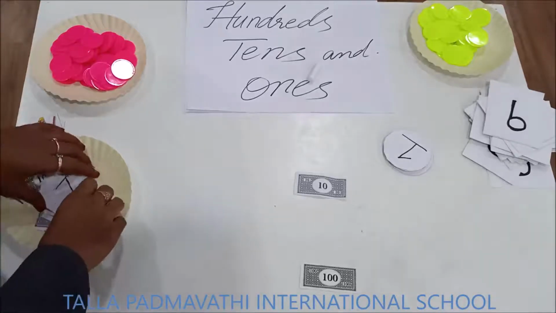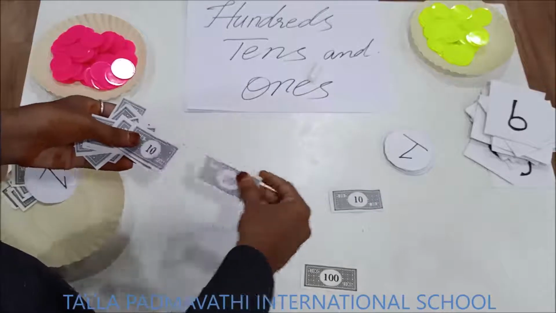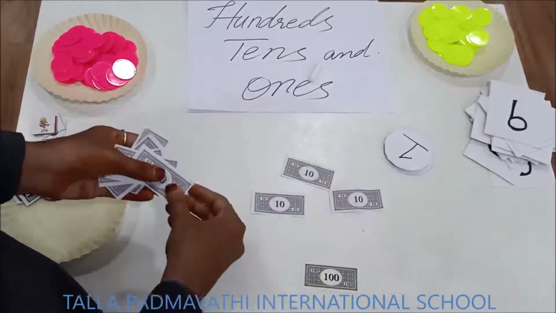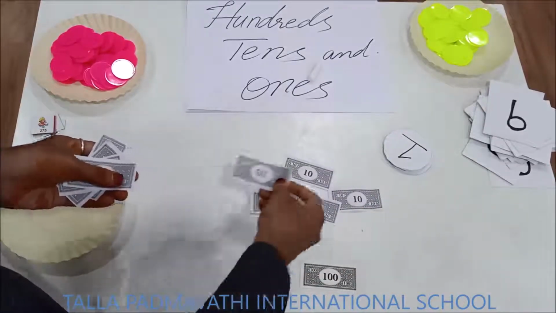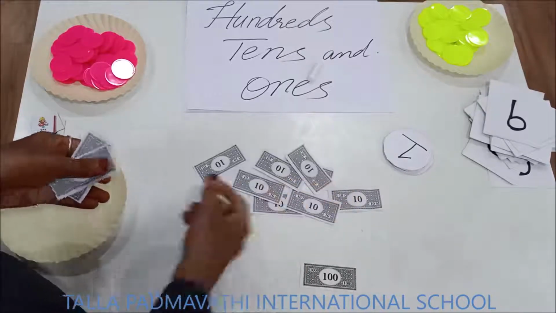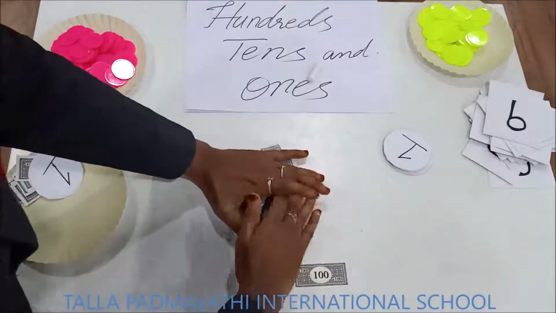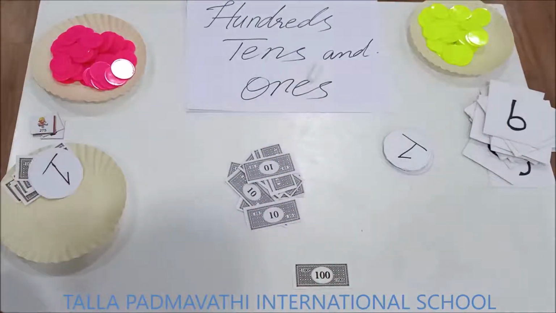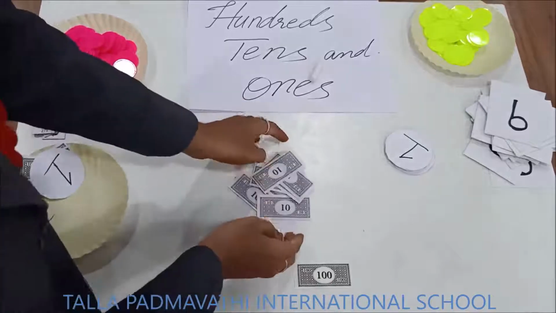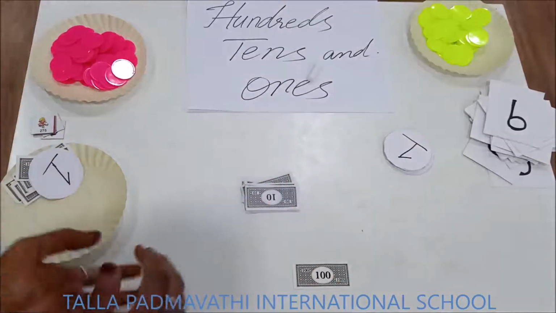So children, once again, 1, 2, 3, 4, 5, 6, 7, 8, 9, 10. 10 tens make 100. 10 rupee notes make a 100.